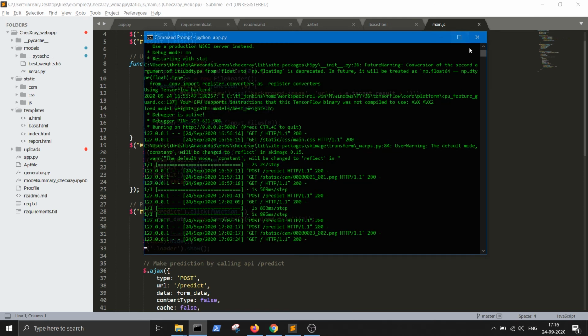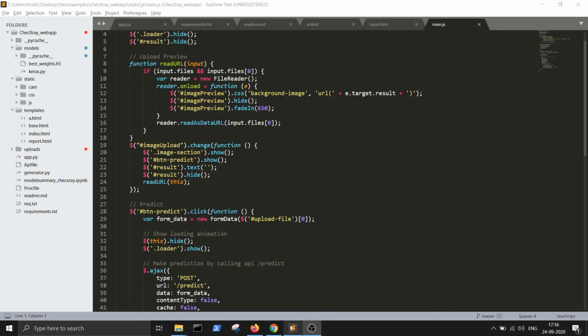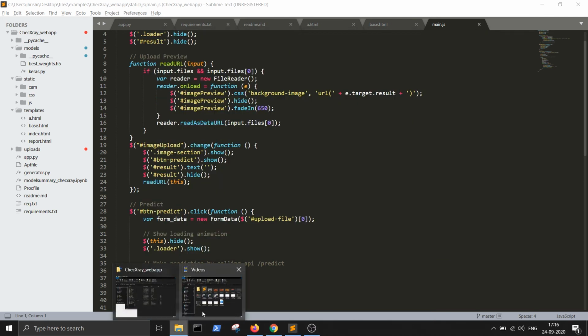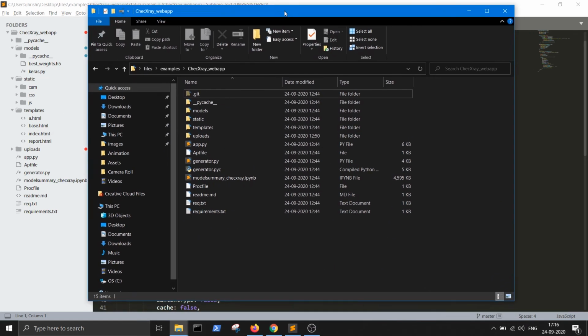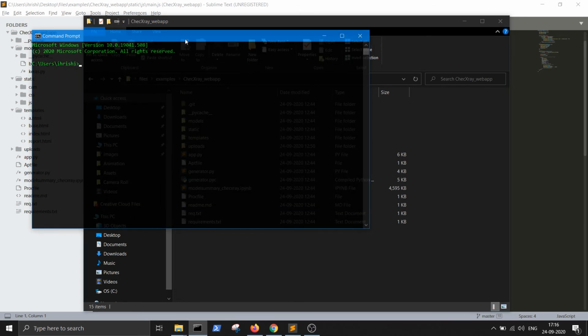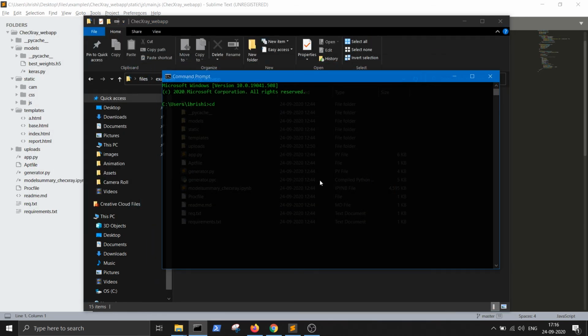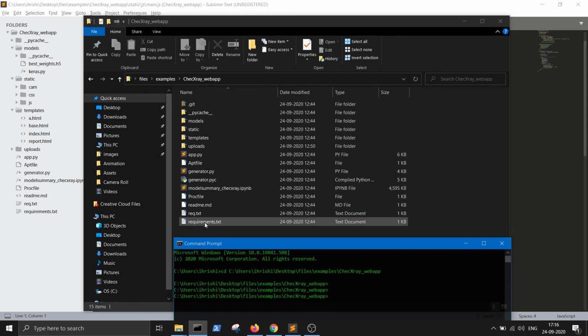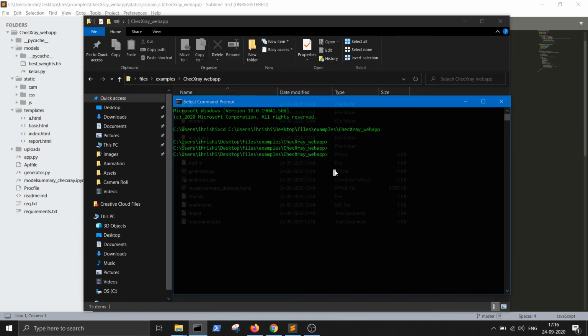Running the application is also easy. All you need to do is go to the directory where the project is, copy the path, and change directory into the path. I have created an environment using this requirements.txt file. You can create it again. I'll activate the environment. The name of the environment is Chexray. As you can see, Chexray is activated.